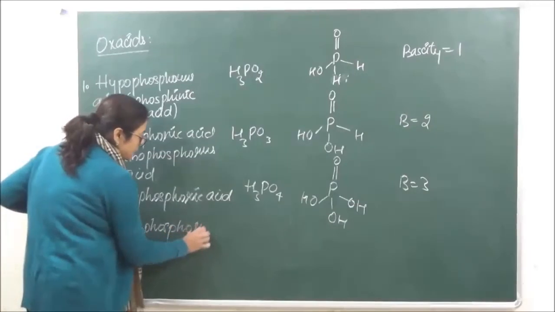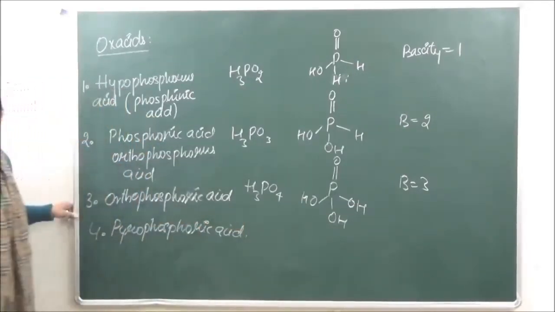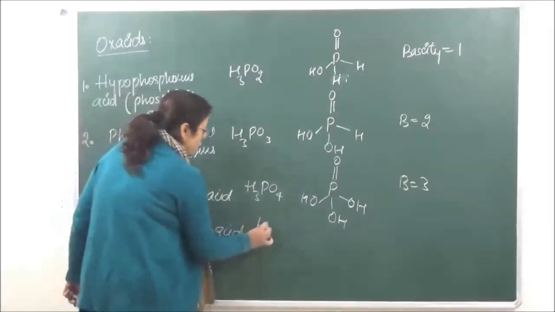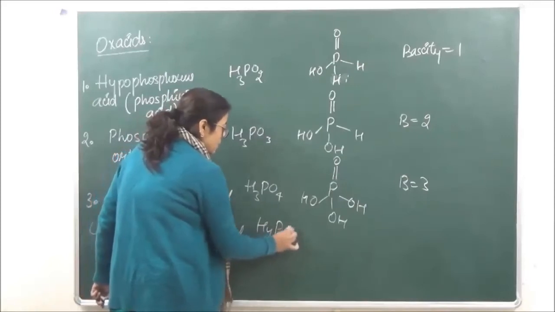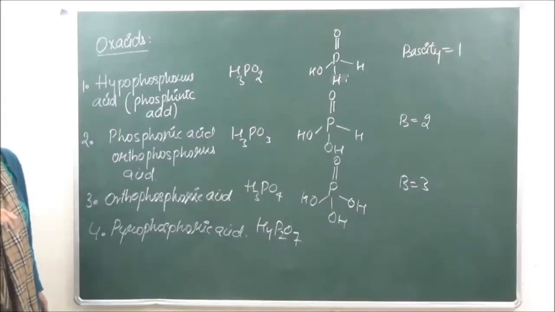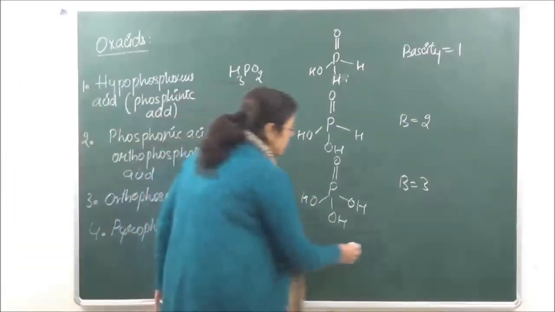Okay? Then the next acid is pyrophosphoric acid. Pyrophosphoric acid has the formula H4P2O7. Please remember the formula and the names. H4P2O7. This is going to have the structure.